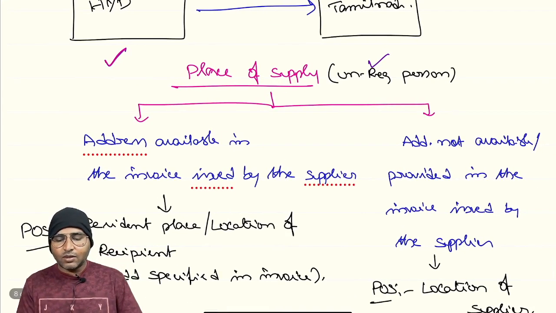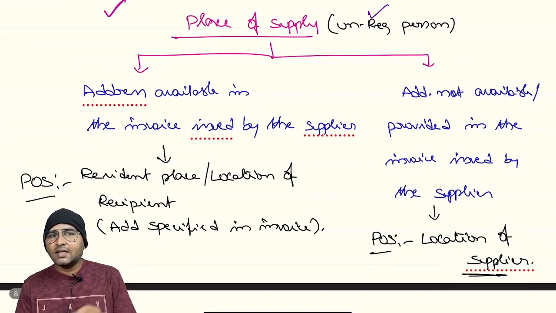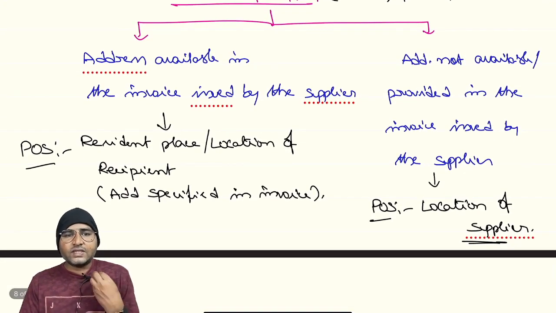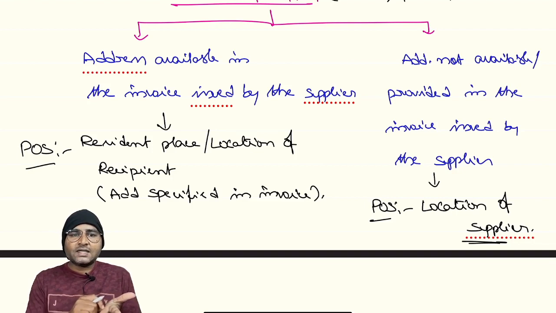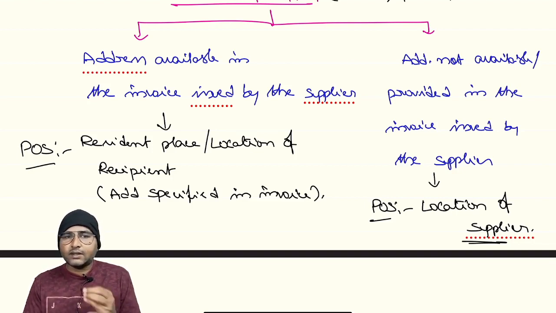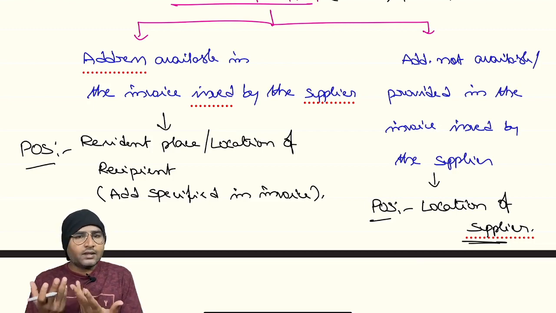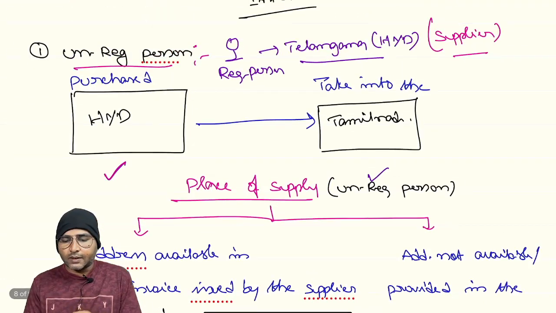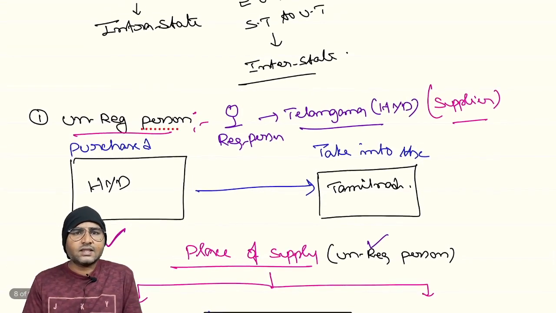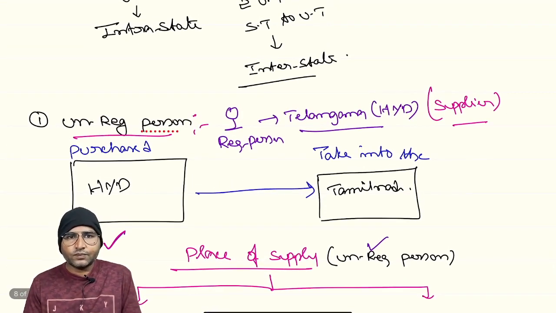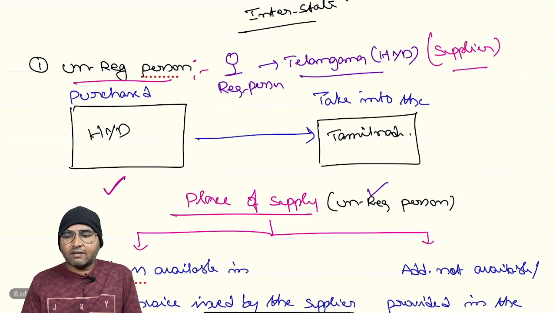If the address is available in the invoice issued by the supplier, yes, then such address, given to the supplier to mention in the tax invoice, could be the place of supply. Suppose the recipient didn't provide any address details, then the location of the supplier will become the place of supply. Are you clear with this? Any doubt?